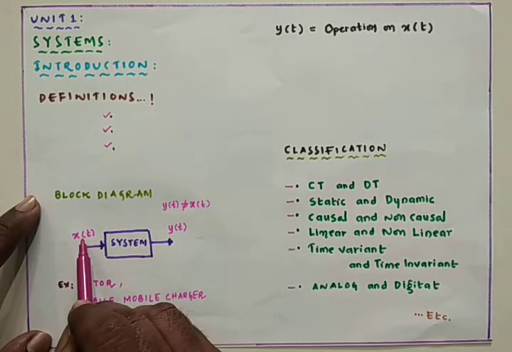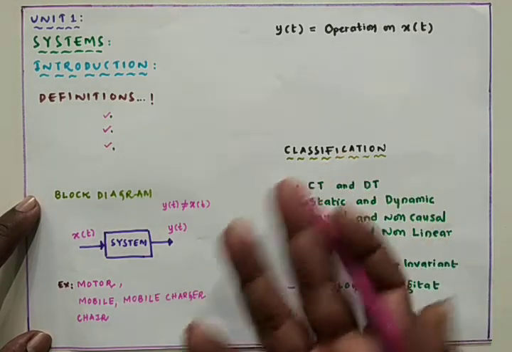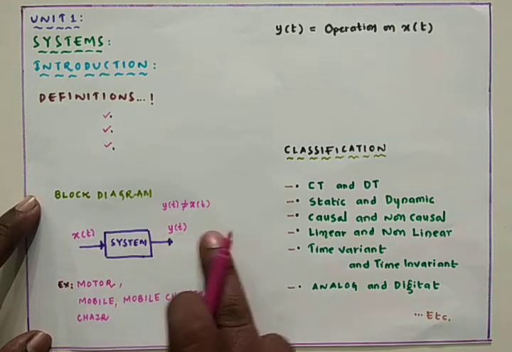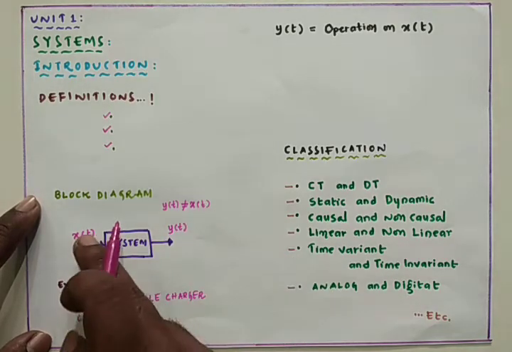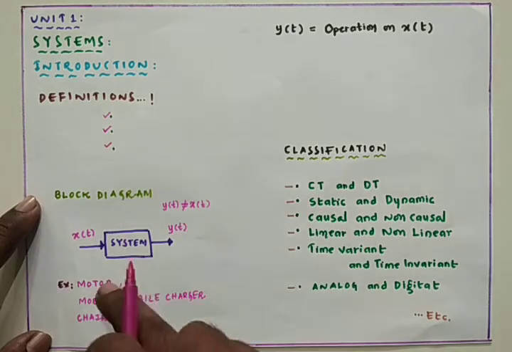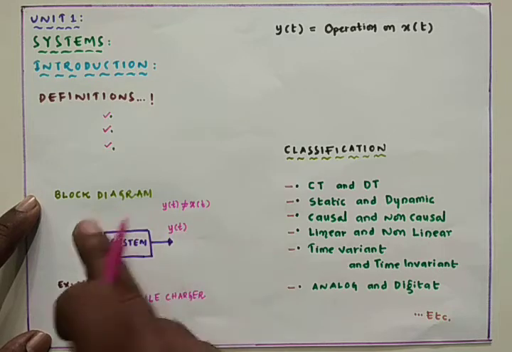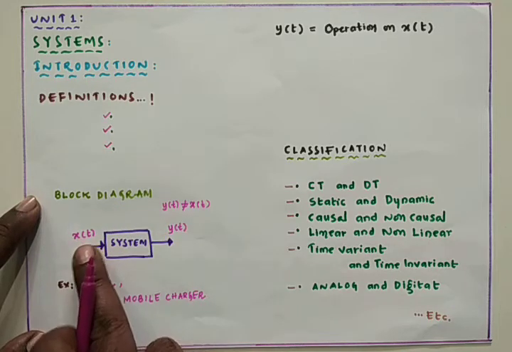So x of t is an input signal, a continuous time signal, and y of t is also a new continuous time signal. Both are continuous time signals, but this is x of t and this is y of t. This y of t got generated in accordance with x of t.